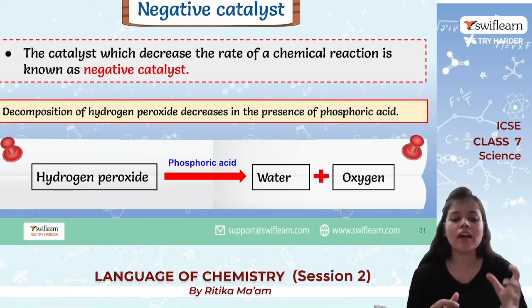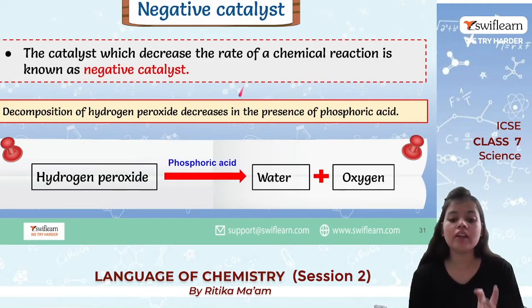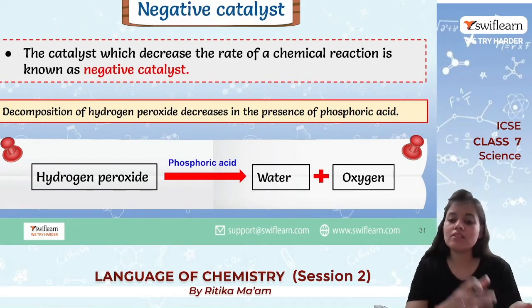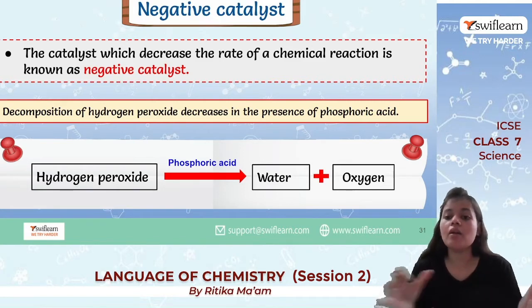If we have hydrogen peroxide and we use phosphoric acid as our catalyst, the reaction will become a little slow. We will get the byproduct slowly.